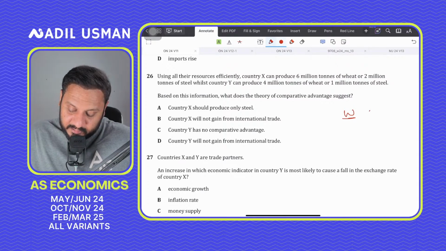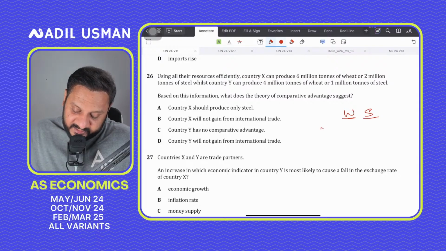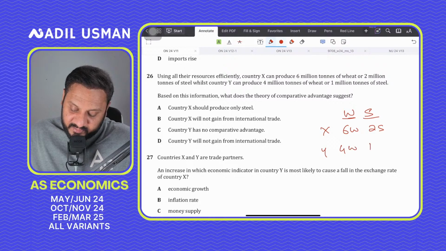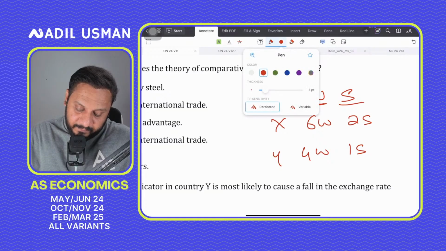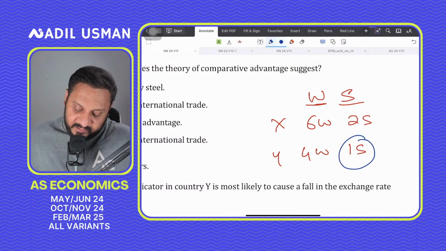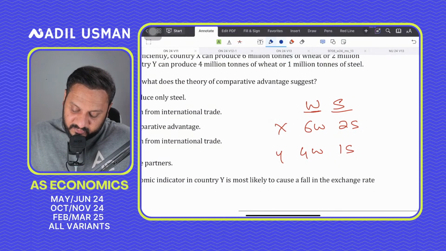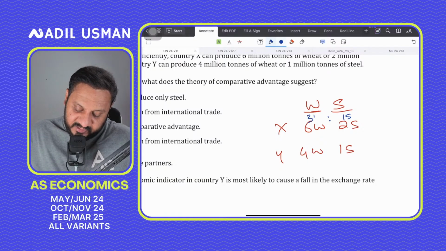Wheat and steel. So X can produce 6 tons of wheat and 2 million tons of steel. Y can make 4 million tons of wheat and 1 million tons of steel. So for Y, the opportunity cost of 1 steel is 4 wheat. Let's take out the opportunity cost for X. For 1 steel, the opportunity cost is 3 wheat, which means X should specialize in steel, right? And Y should specialize in wheat.